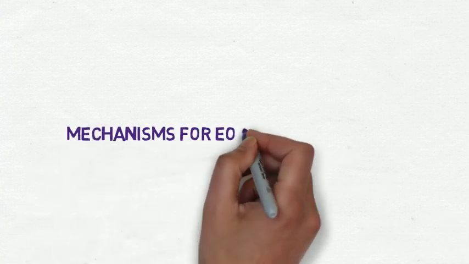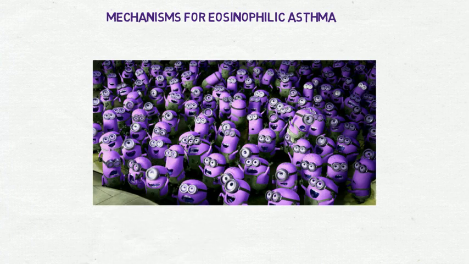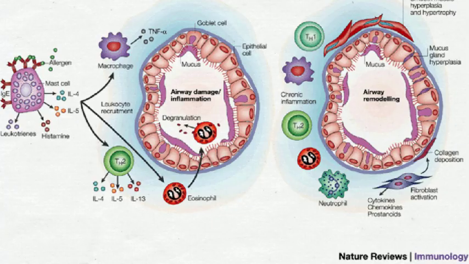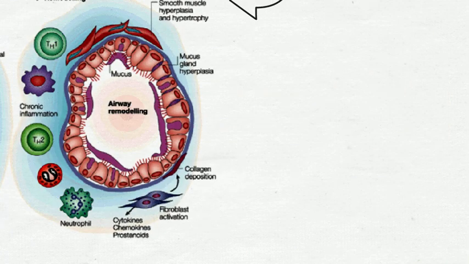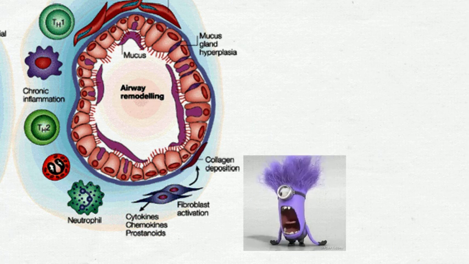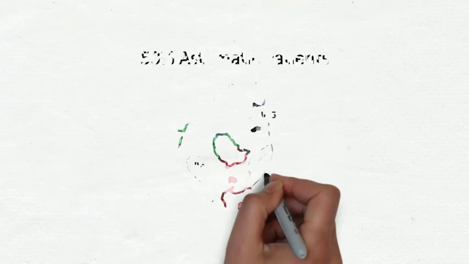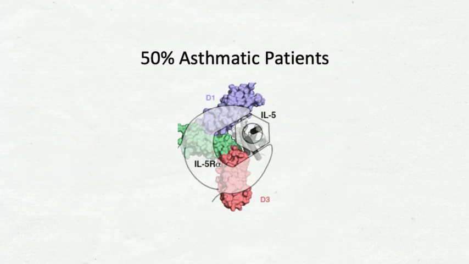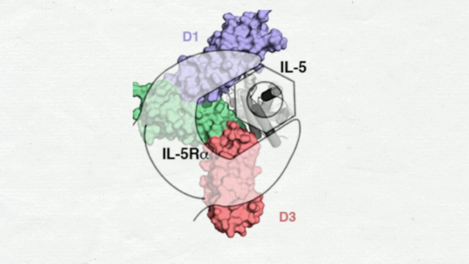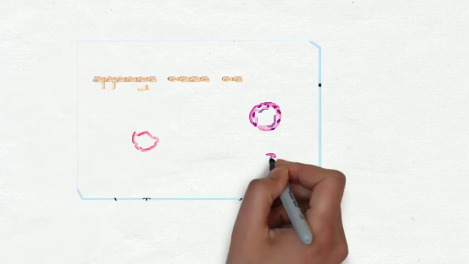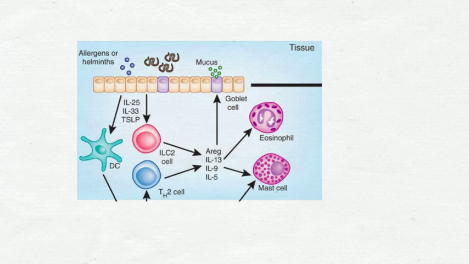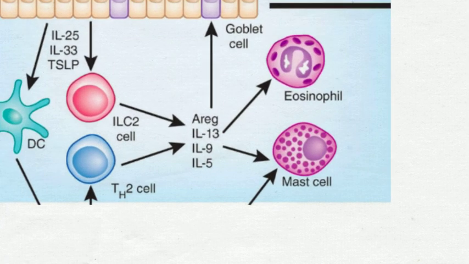Mechanisms for eosinophilic asthma. Patients with eosinophilic asthma possess an accumulation of eosinophils within the bronchial tract, resulting in airway inflammation and remodeling. This is attributed to the release of cytotoxic proteins, lipid mediators, and cytokines and chemokines by the eosinophils. Eosinophilic asthma is said to be detected in more than 50% of asthmatic patients, attributed to the role of interleukin 5. Interleukin 5 is produced by a range of different cells, including Th2 cells. IL-5 promotes the maturation of eosinophils in the airways.